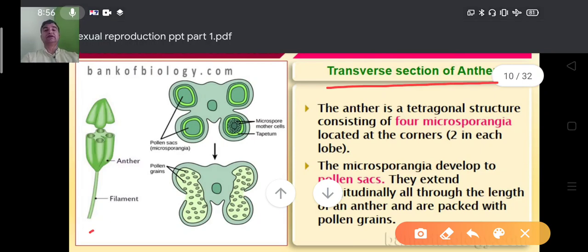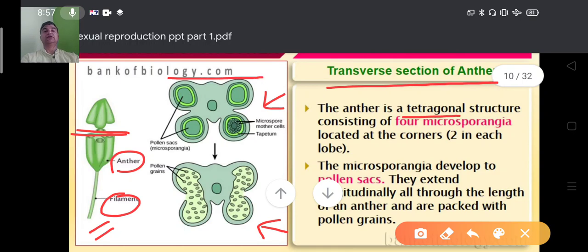So this is a stamen in which filament is there and anther is there. If you take the transverse section of anther like this, you will get a structure like this one. So this is a young anther and this is a mature anther. Can you differentiate? Now the anther is tetragonal, means 4 lobes are there.